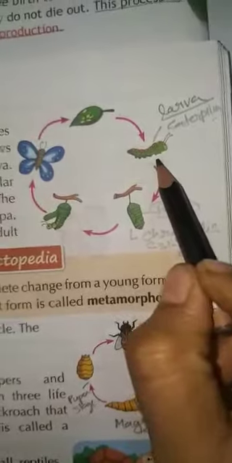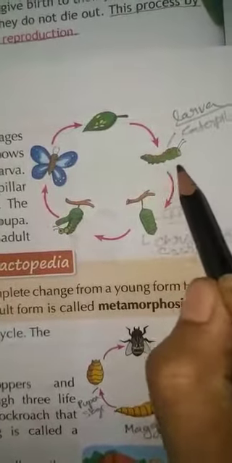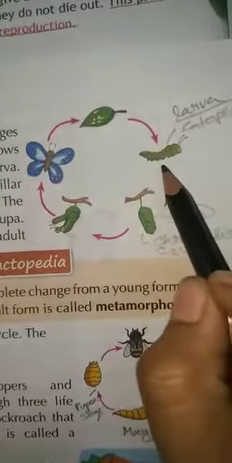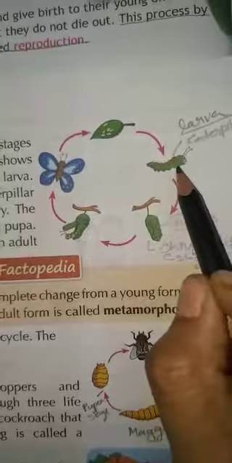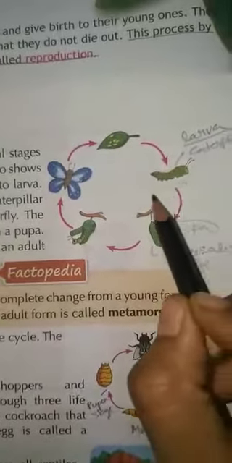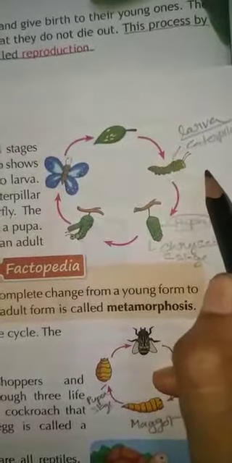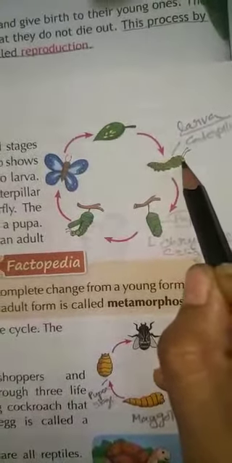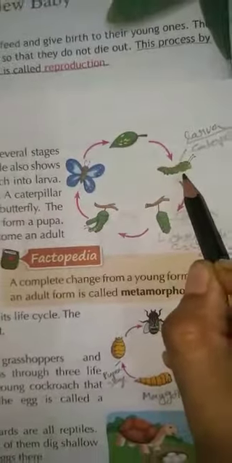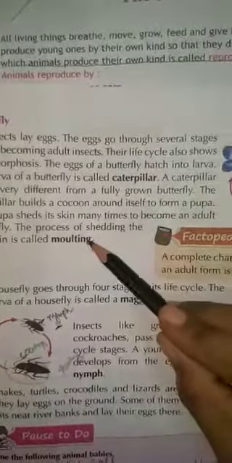Okay, this is something interesting. When our clothes become smaller, what happens? We throw them out, or we keep them, or we give them to someone, and we put on new clothes. So caterpillars also throw out their old skin all the time. They throw out their old skin as they grow bigger and bigger. When they grow bigger and bigger, fatter and fatter, they keep on shedding their skin, and this process is called molting. The process of shedding old skin is called molting.